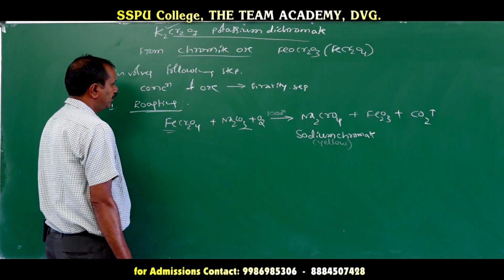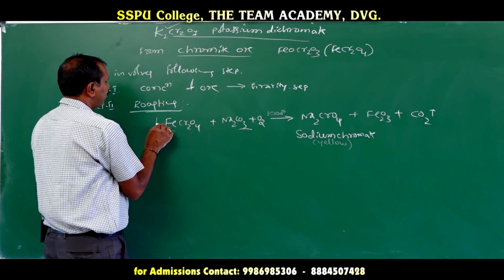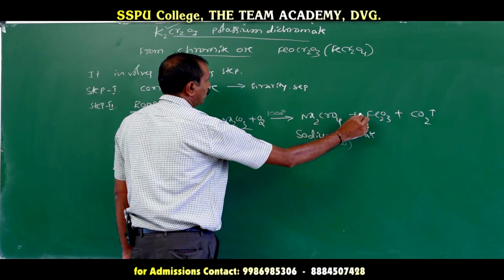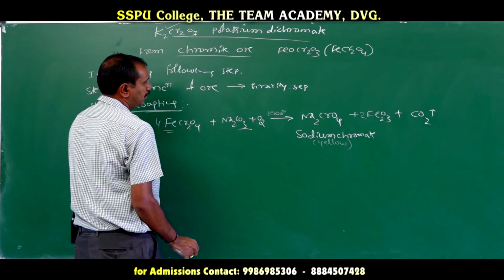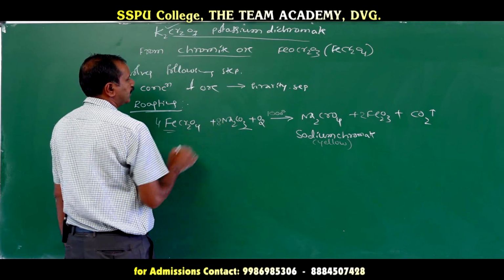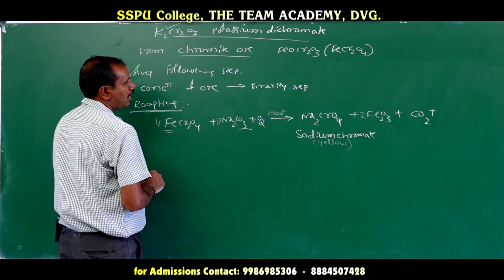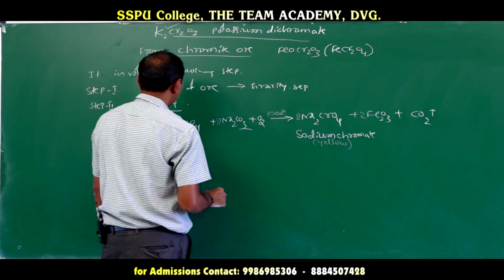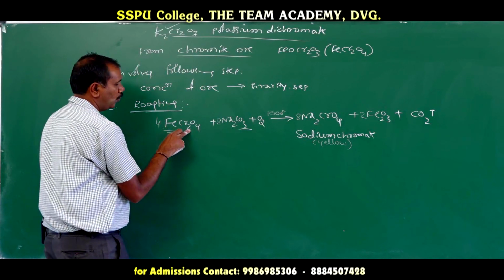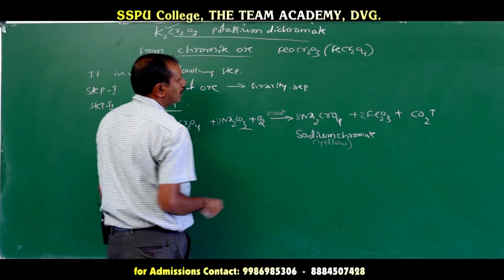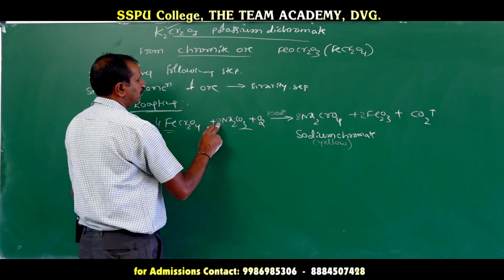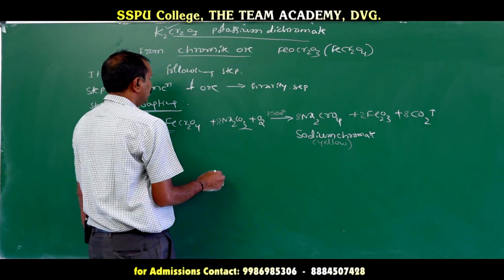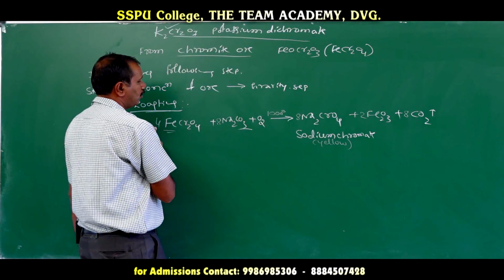So how to balance it? So if 4 FeCr2O4, then iron should be 4, means 2 Fe2O3. Okay. So if you use 8 Na2CO3, 8 2s are 16, means 8 Na2CrO4. So here 4 into 2, 8. So then 8 Cr there. So carbon 8 C there, how to write? 8 CO2.